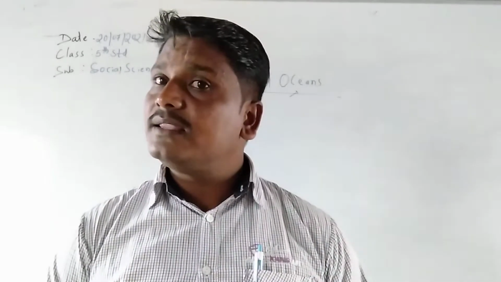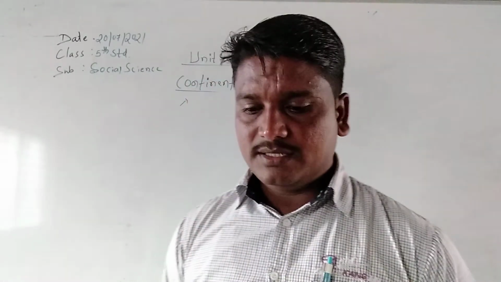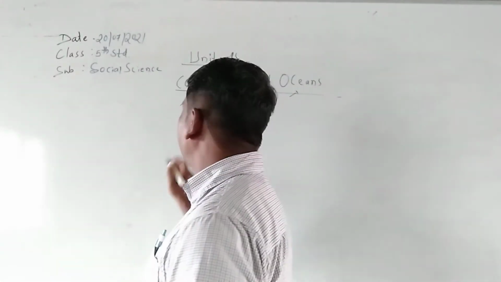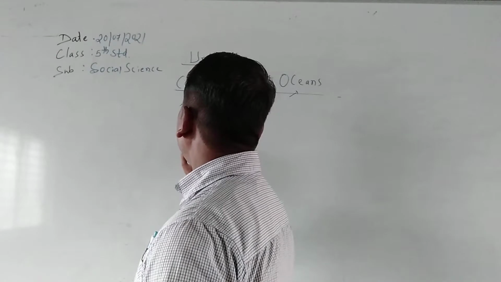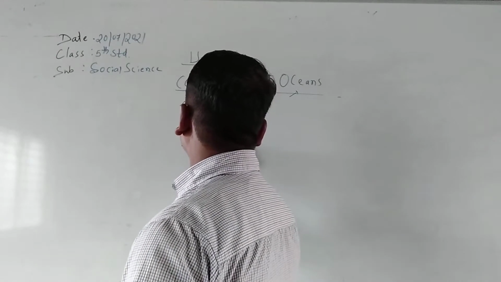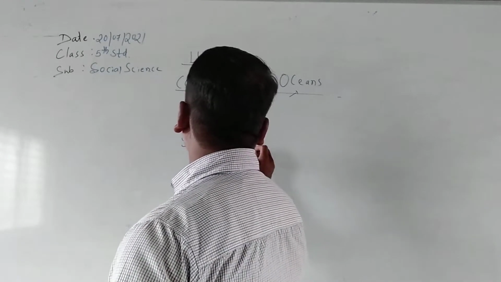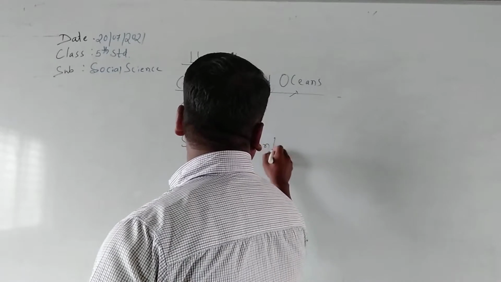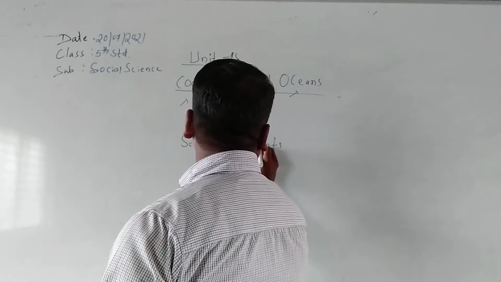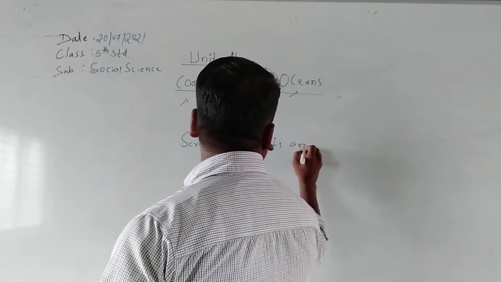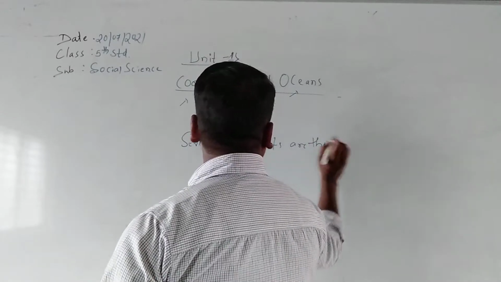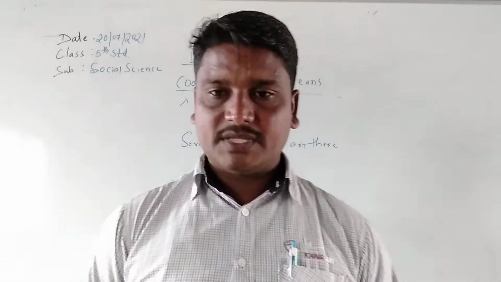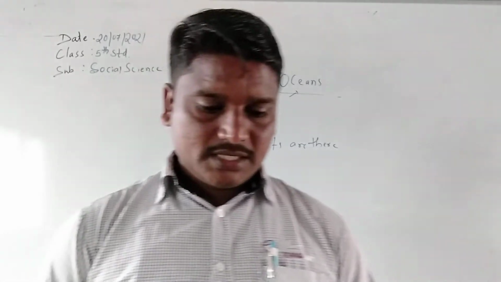Five fingers. In the same way, in the world, how many continents are there? There are 7 continents, isn't it?